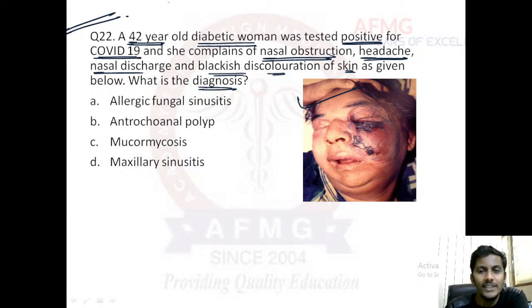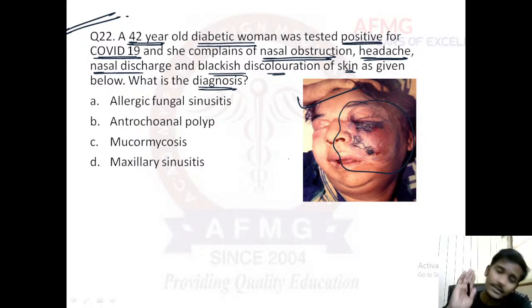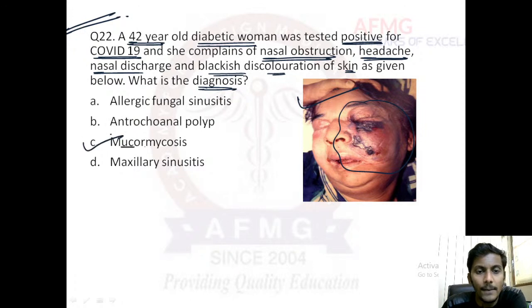Okay, so all of these features along with the skin discoloration, usually involving the nasal bridge at times, the skin over the cheek, the skin over the orbit, a blackish color discharge. It can also involve the nasal cavity. It can also involve the palate. Okay, so blackish spots can be seen in the nasal cavity or the palate also. Along with that, we can also find a blackish mass inside the nasal cavity. All of these features, they point towards a diagnosis of option C, mucormycosis.